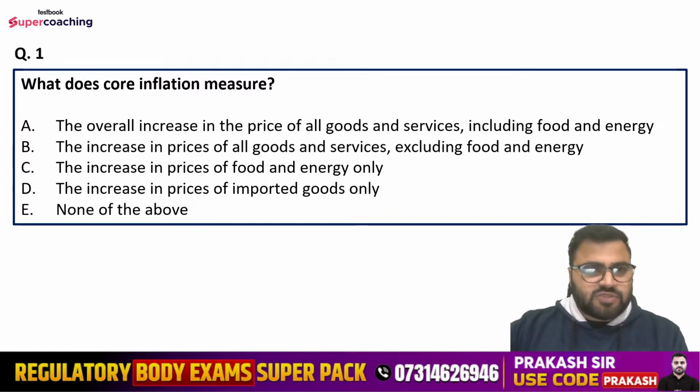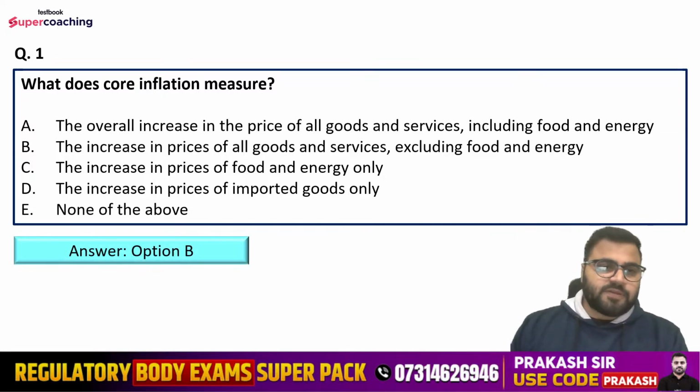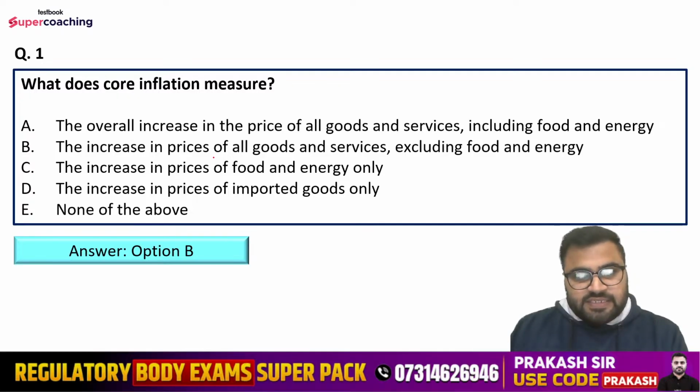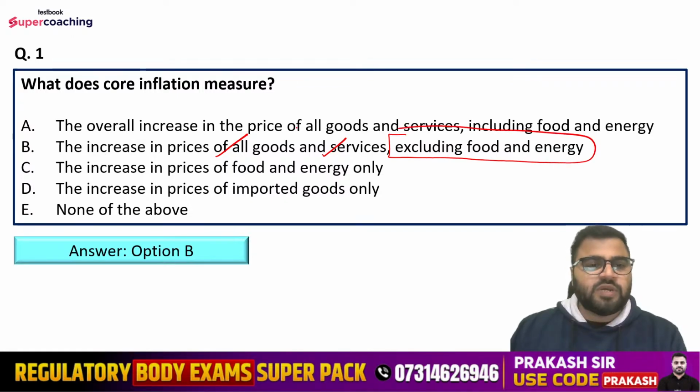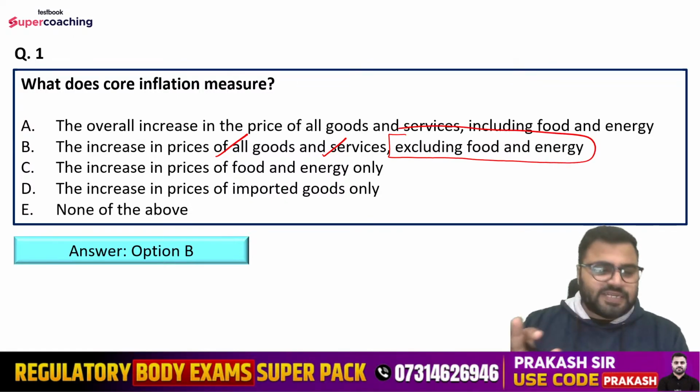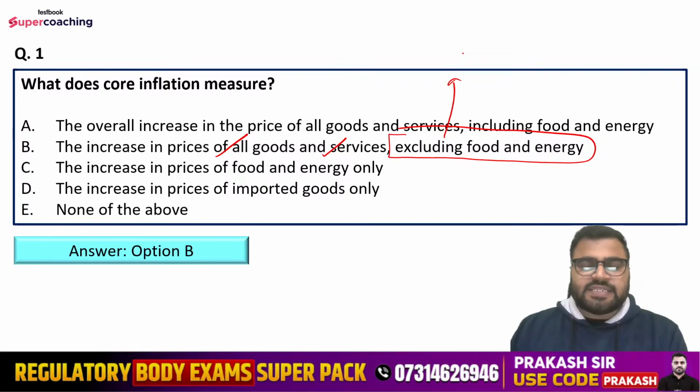Earlier in the achievers question, we had discussed about the headline inflation. Now we are discussing about the core inflation. So right answer is option number B. That is the increase in prices of all goods and services excluding food and energy. So here in the core inflation, what we do, we measure the prices of all goods and services except the prices of food and energy, because these categories are very volatile.